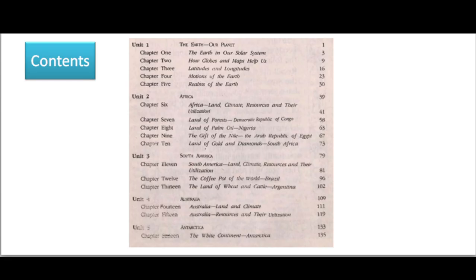Unit 3, South America. Chapter 11, South America, Land, Climate, Resources and their Utilization. Chapter 12, The Coffee Port of the World, Brazil. Chapter 13, The Land of Wheat and Cattle, Argentina. And Unit 4, Australia. Chapter 14, Australia, Land and Climate. Chapter 15, Australia, Resources and their Utilization. Then Unit 5, Antarctica, the White Continent, Antarctica.